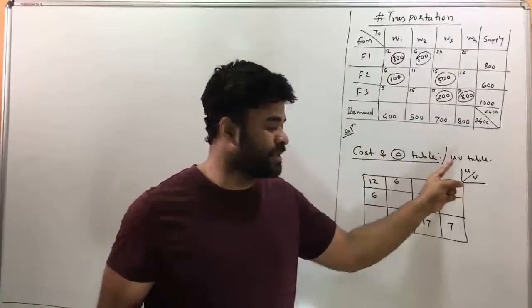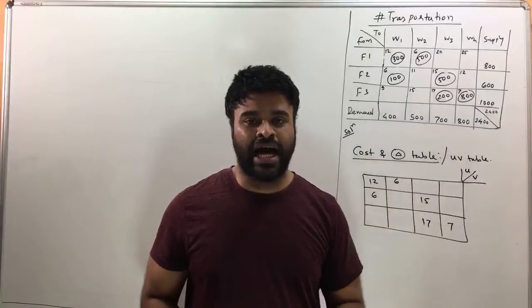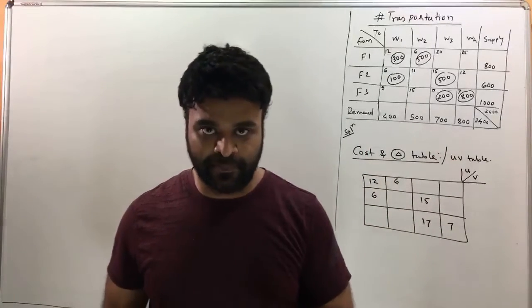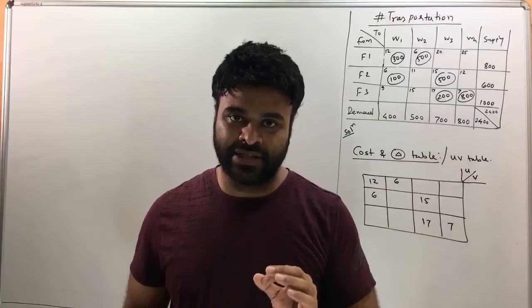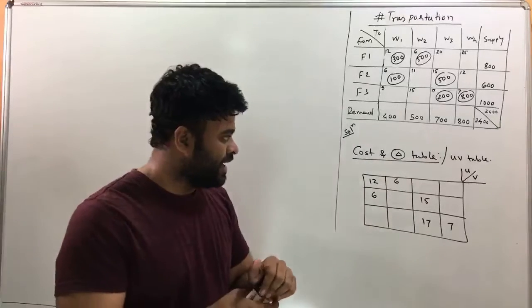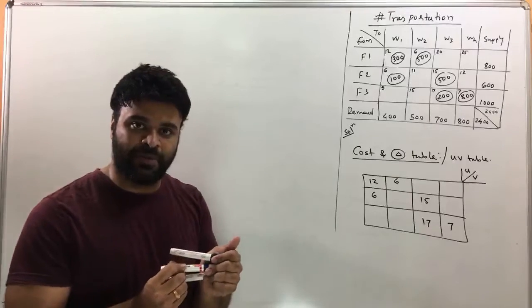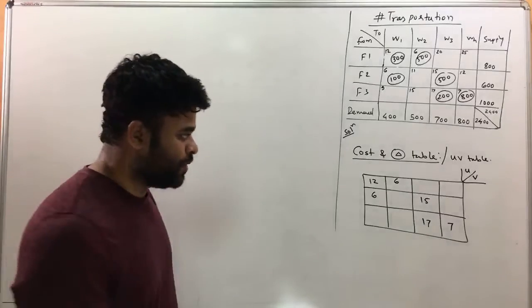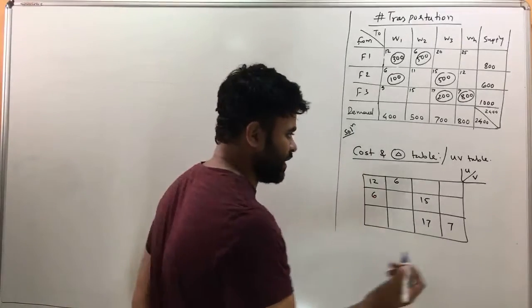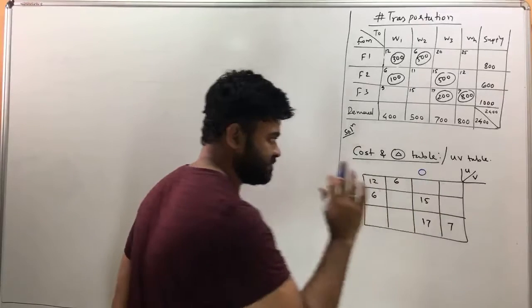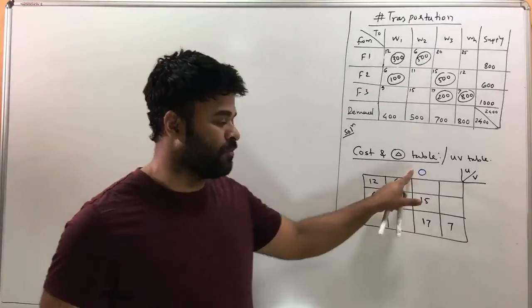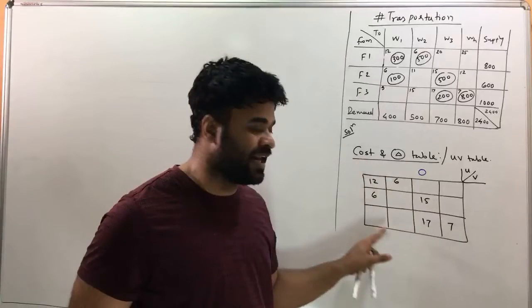To do that, we use something called a UV table. Now I'm going to teach you one procedure, called the UV table, and see how it is done to find out if it is optimum or not. You will put a 0 to begin with. So let me put a 0 here. This is my starting point, and you can put 0 wherever you want.